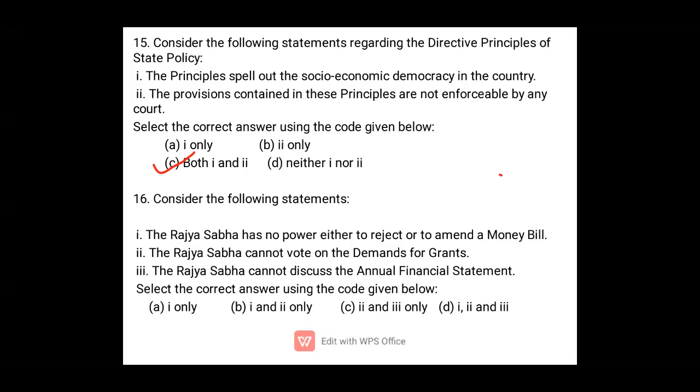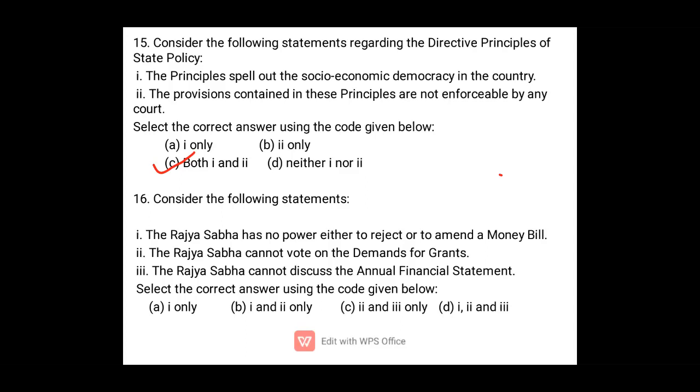We know that fundamental rights are enforceable in nature, but directive principles are not enforceable, because if these principles are not followed by the government in the governance, we cannot move to the court for their implementation. These are one kind of instruction for the government, but the government is not bound to follow these principles, hence they are called not enforceable. But fundamental rights are enforceable.